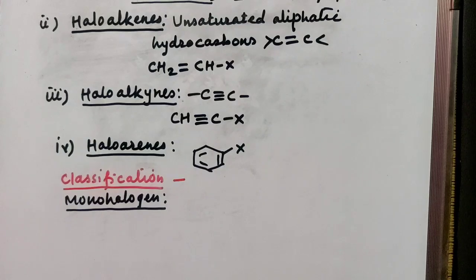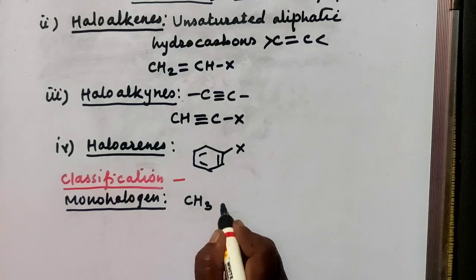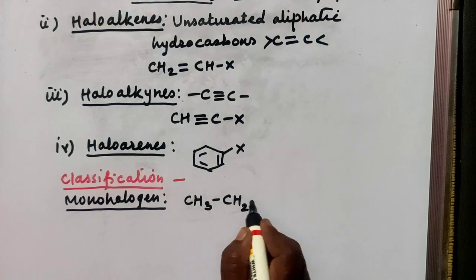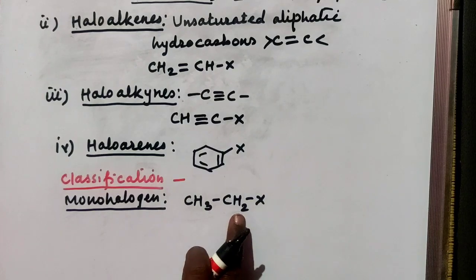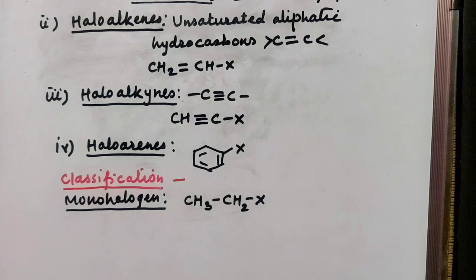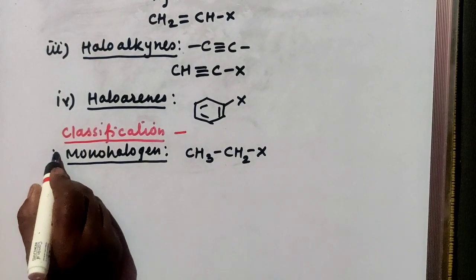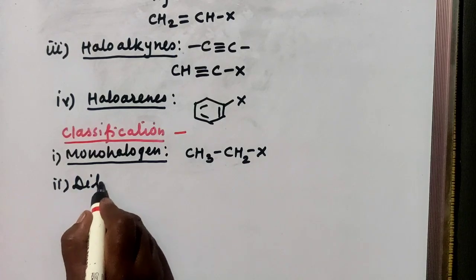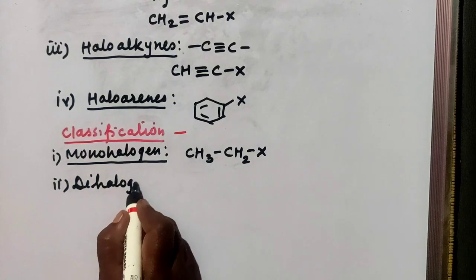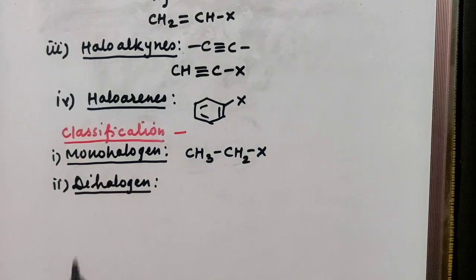We'll take the same example, CH3CH2X. In a monohalogen derivative, only one halogen atom is present, or only one hydrogen is replaced by one halogen atom. Then next one is dihalogen derivatives of hydrocarbons.